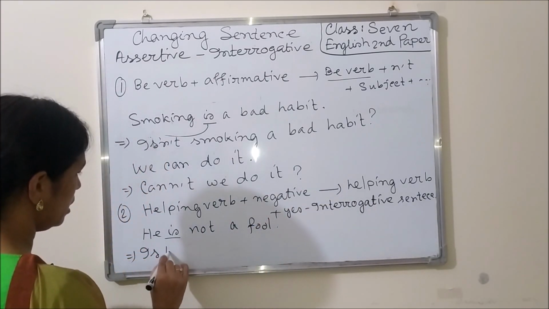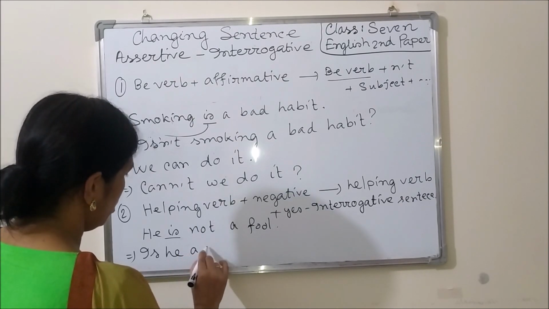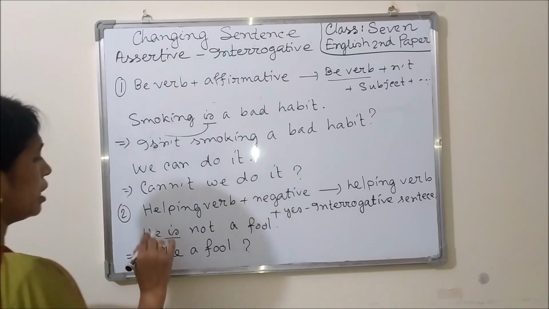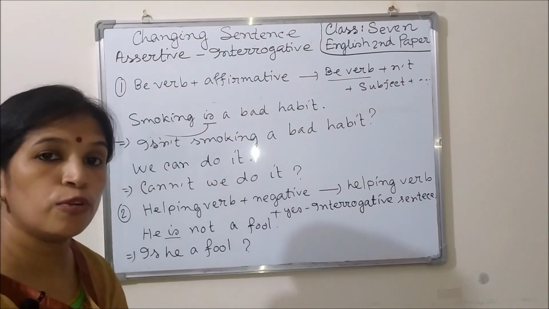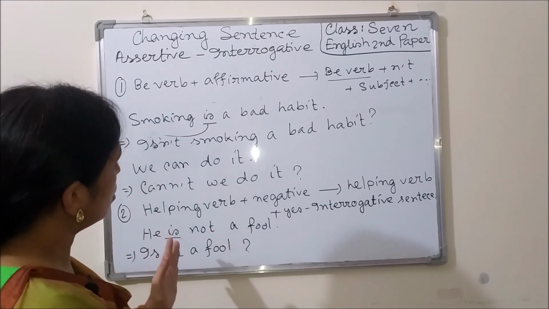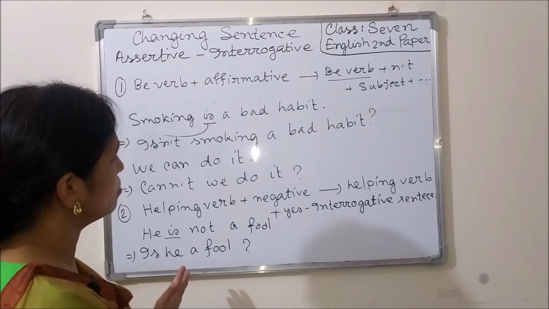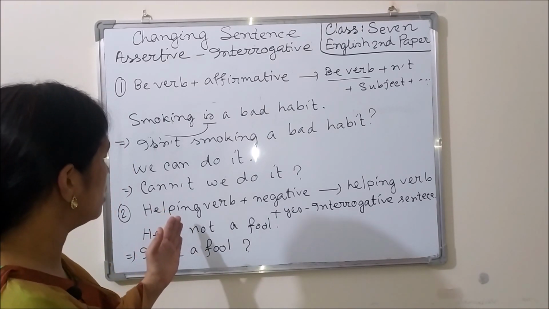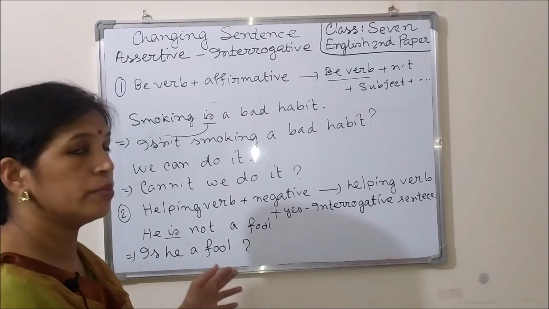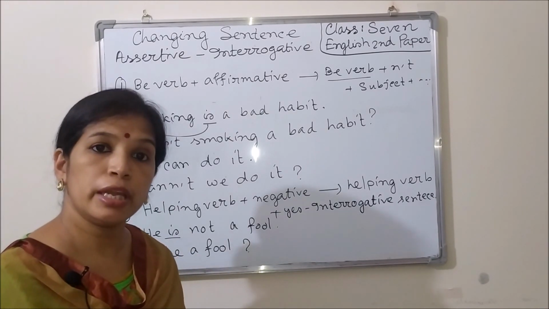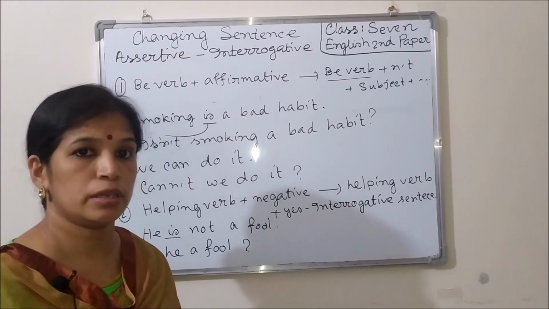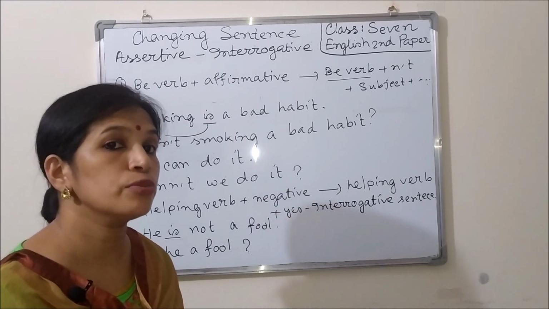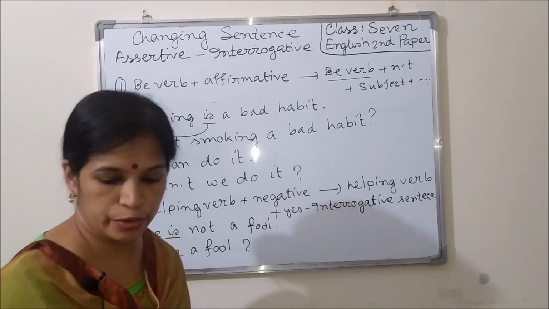So, is he a fool? Is he a fool? So in short, you can say that if the sentence is negative, the interrogative will be yes interrogative. If the sentence is affirmative, the interrogative sentence will be negative interrogative.